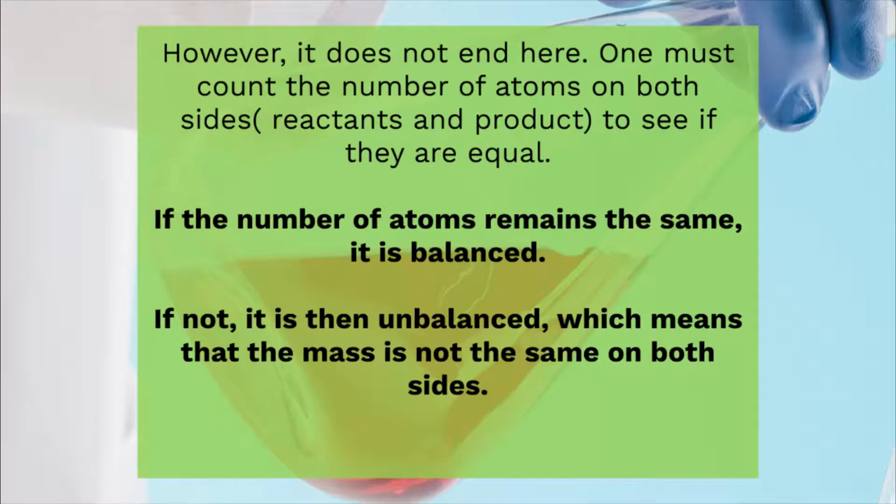However, it does not end here. One must count the number of atoms on both sides, reactants and product, to see if they are equal. If the number of atoms remain the same, it is balanced. If not, it is then unbalanced, which means that the mass is not the same on both sides.